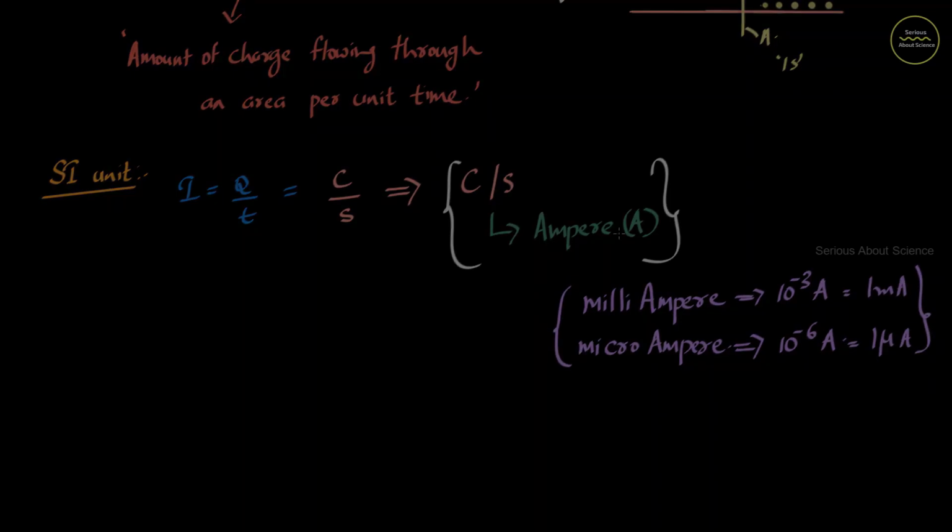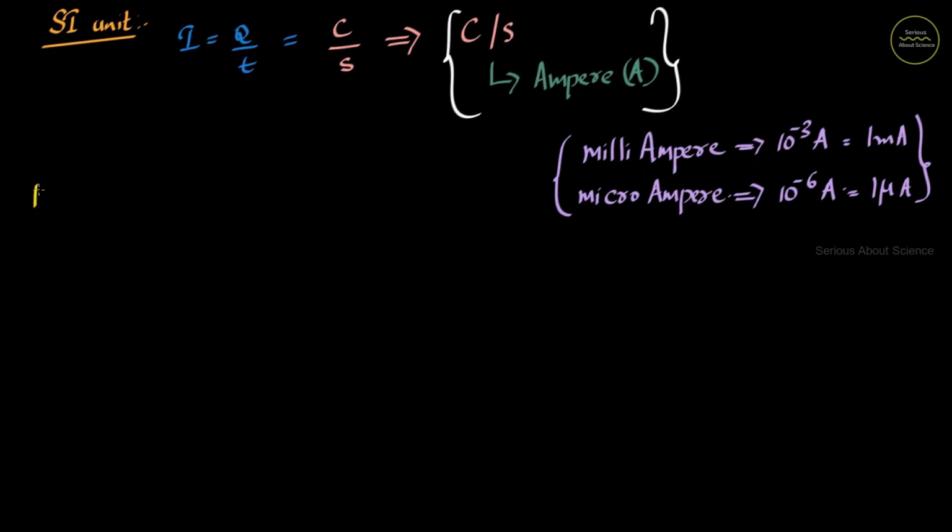Next is about direction of electric current. This direction of electric current can be specified in two different ways. For that, first consider a wire in which electron is flowing towards the right direction. In this case, we take the direction of current as opposite to the direction of flow of electron. That means current will flow towards left.